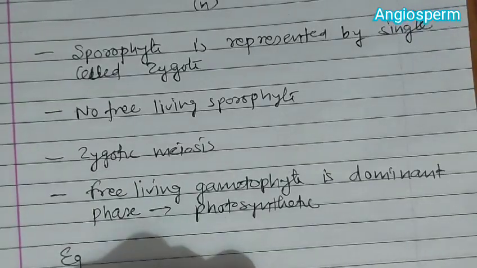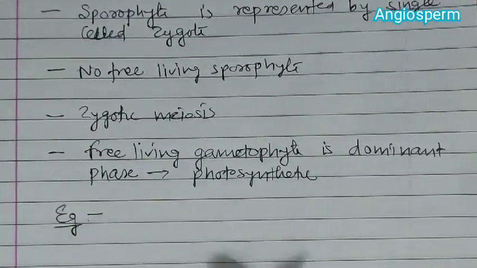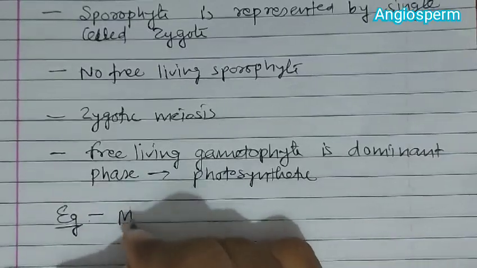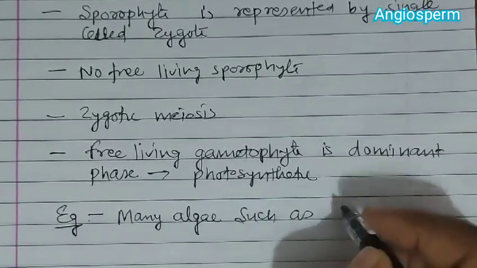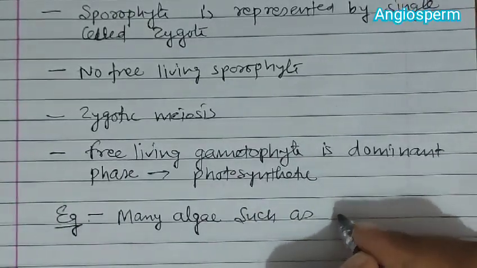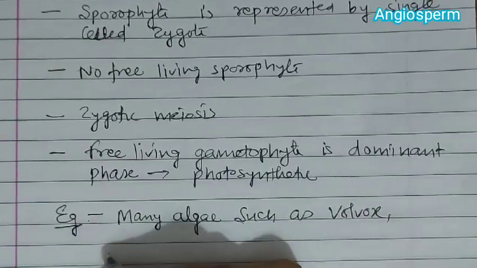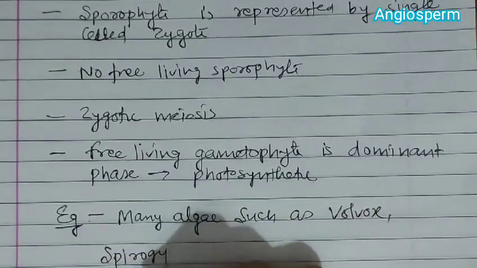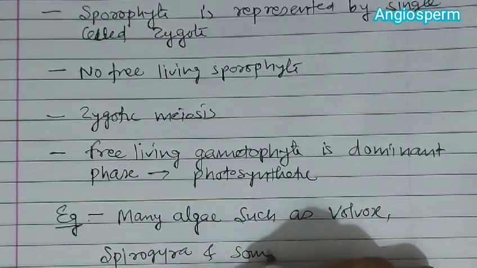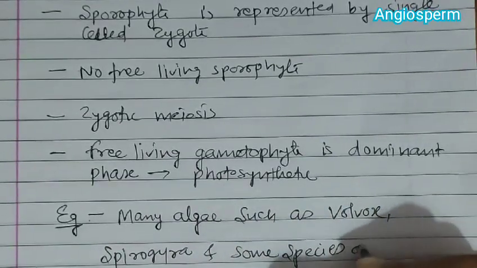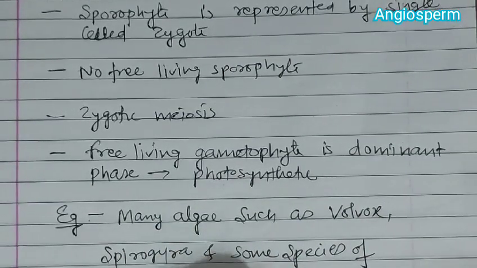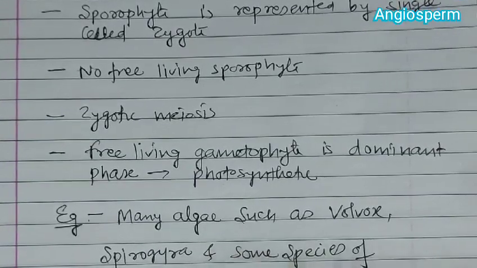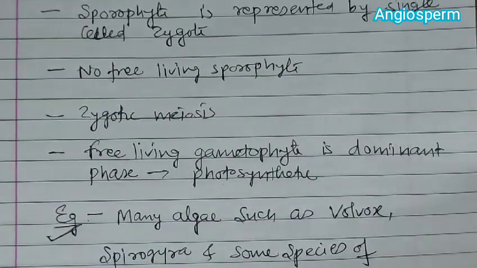Now if we see the examples in which this life cycle is found, examples are many algae such as Volvox, Spirogyra, and some species of Chlamydomonas. They all represent this life cycle and they have a haplontic life cycle.